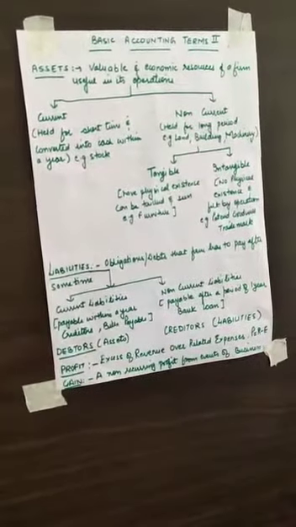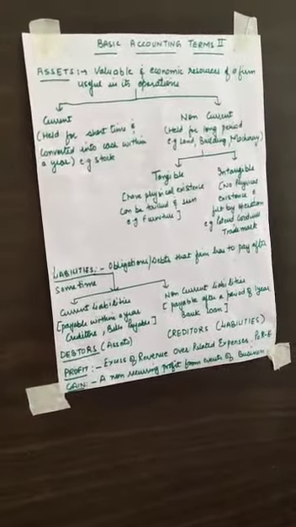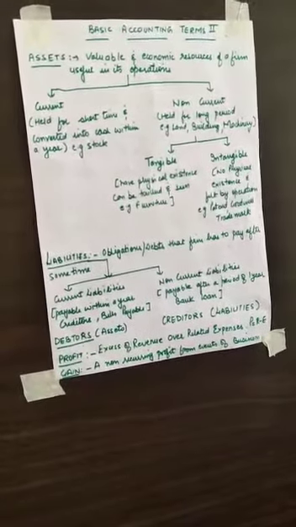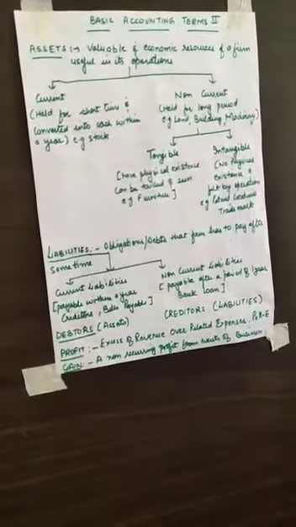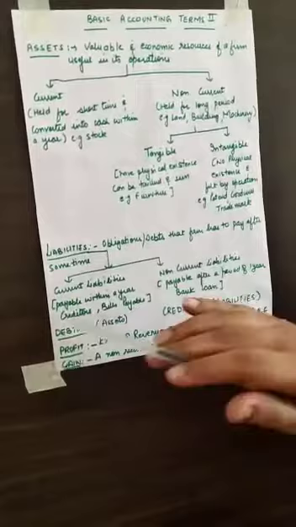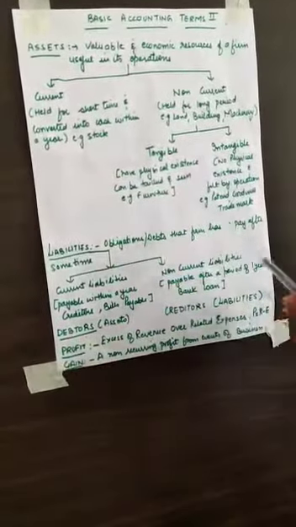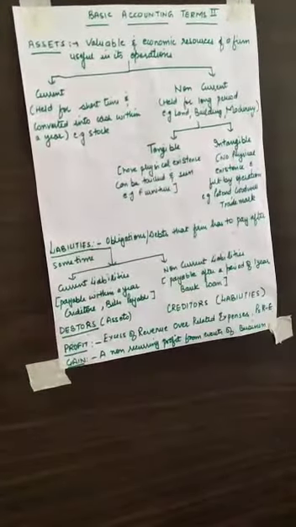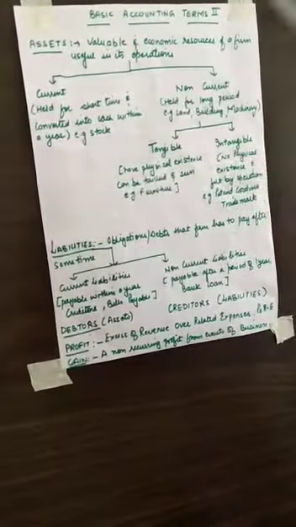Opposite of asset is liability. Liability means anything which we owe to somebody and we have to pay after some time. That is known as liability. So when we talk about the organization, any obligation, any debt is the word we use, which we have to pay to somebody. When the firm has to pay a certain amount to somebody after some time, that is known as liability. Similarly, liabilities are also current and non-current.